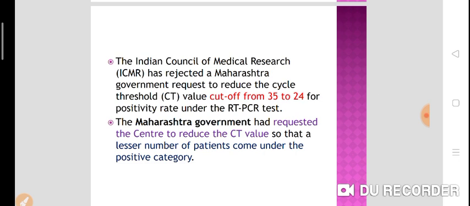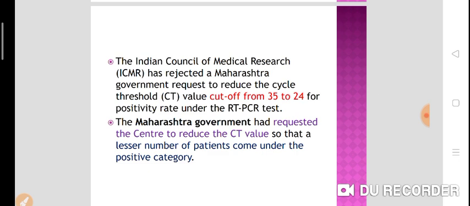If it is more than 24, we can say the person is safe. Safe means he cannot spread the infection in that manner, so contact tracing is not needed. That means the person is not infectious.